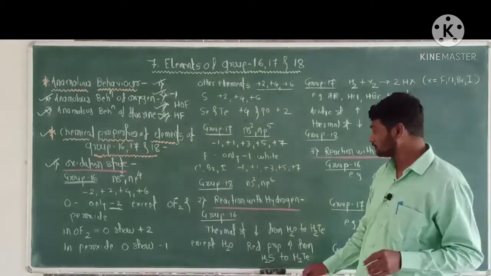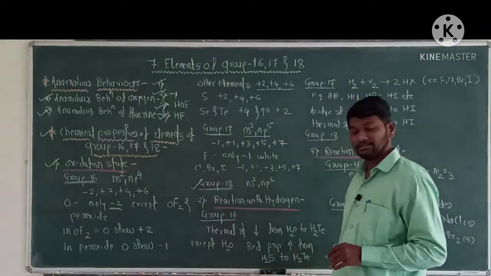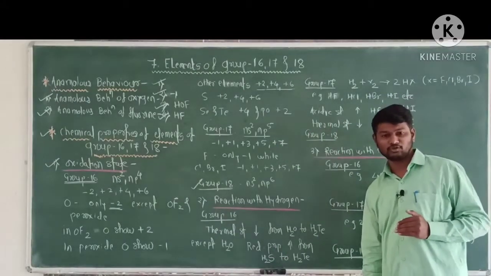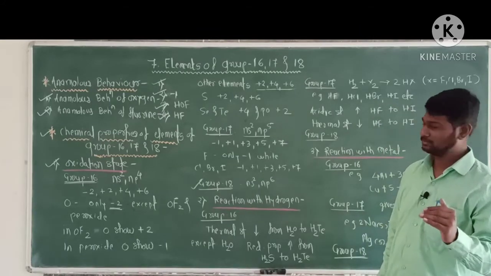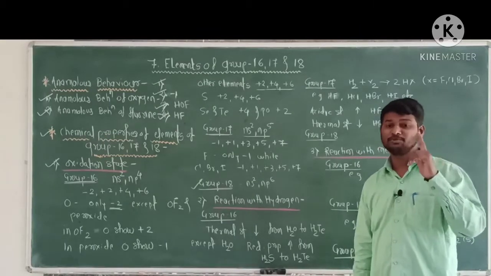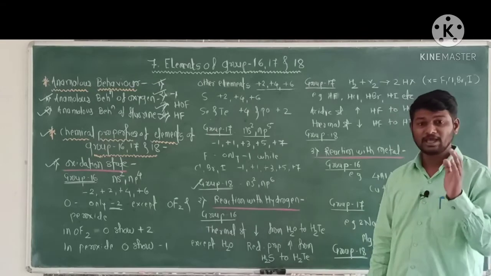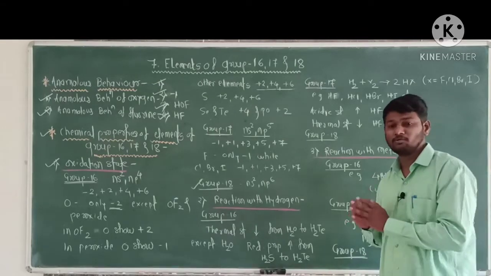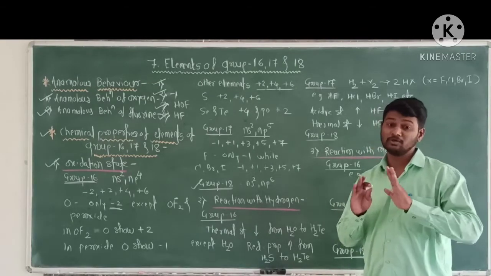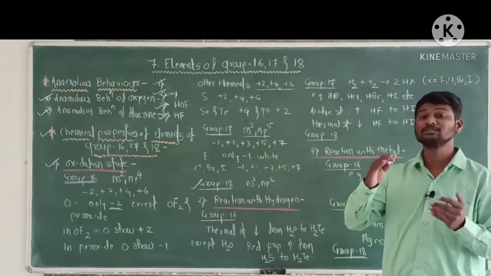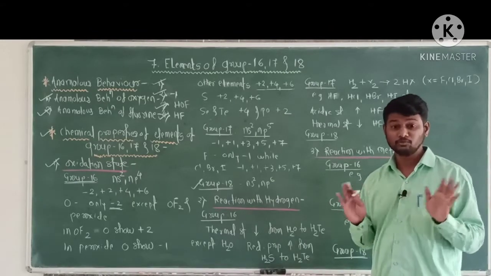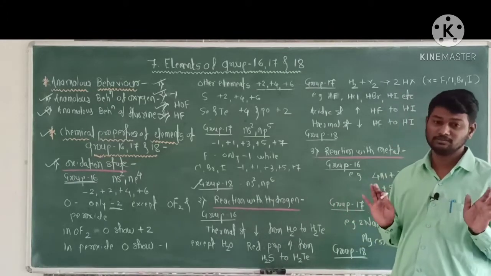Now, next, group 18. The general electronic configuration of a group 18 element is ns2 np6. That means they have a stable electronic configuration. Therefore, they have no tendency to gain or lose electrons, so they do not show any oxidation state.